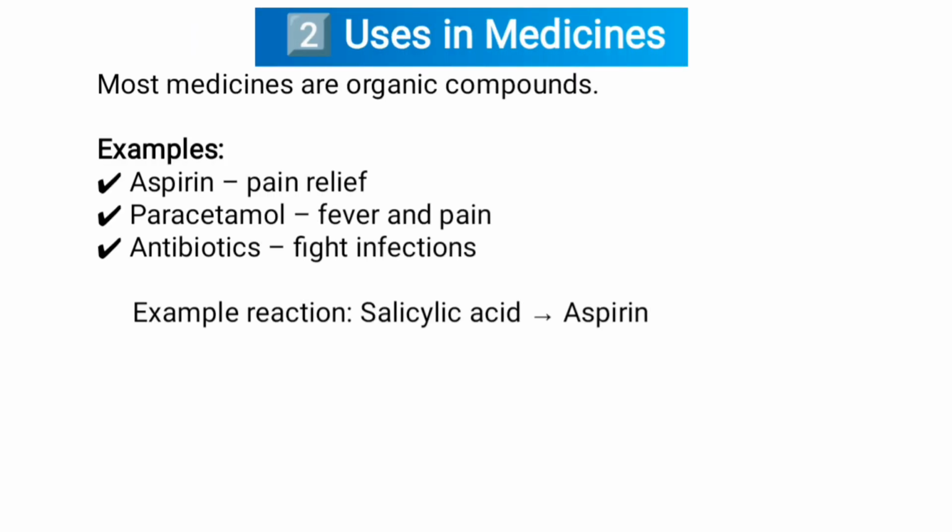The second one is uses in medicine. Most medicines are organic compounds. Example, aspirin for pain relief, paracetamol for fever and pains, antibiotics to fight infections. Example, reaction, salicylic acid. Salicylic acid means aspirin.